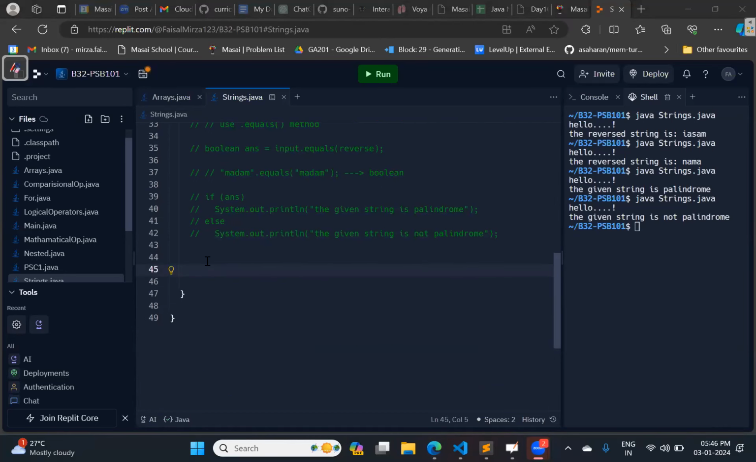Now the next problem statement is count vowels. We need to check how many vowels are present in the given string. You just need to print the count of vowels in the given string. Tell me the output for this. How many vowels are there?